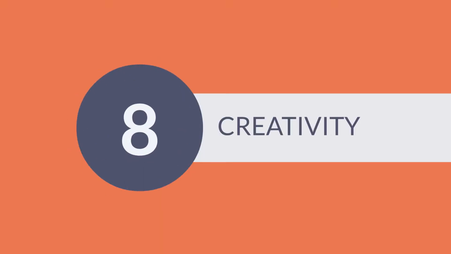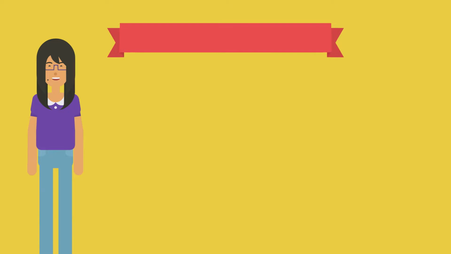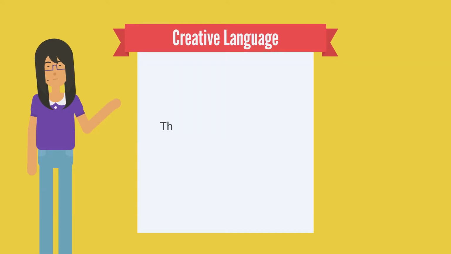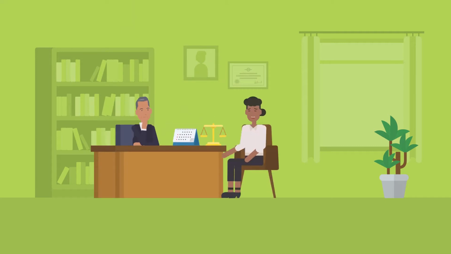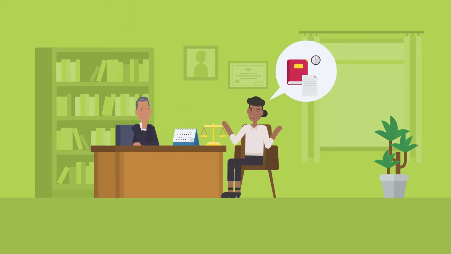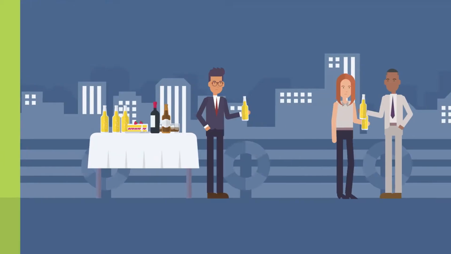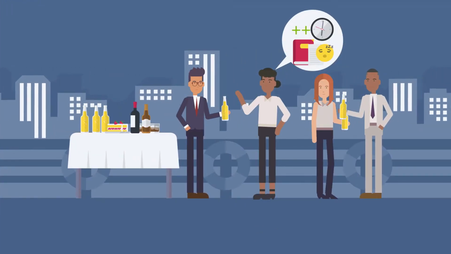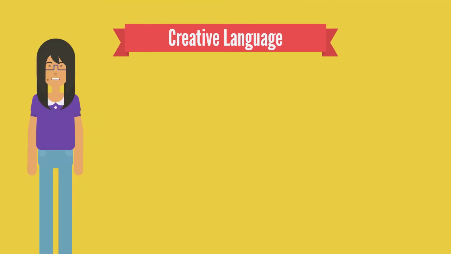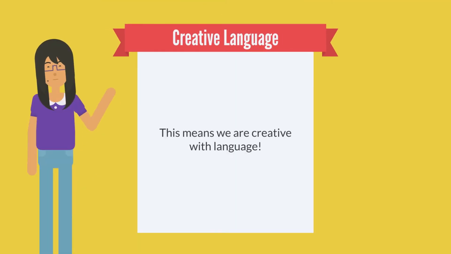Number 8, creativity. This means that there are no rules that can predict exactly what a message will be. We can create different messages and responses each time we interact to get our meaning across as clearly as possible, depending on the setting or context we are in. This means we are creative with language.